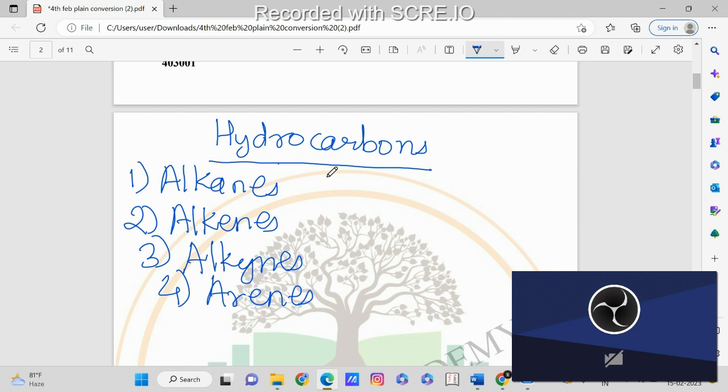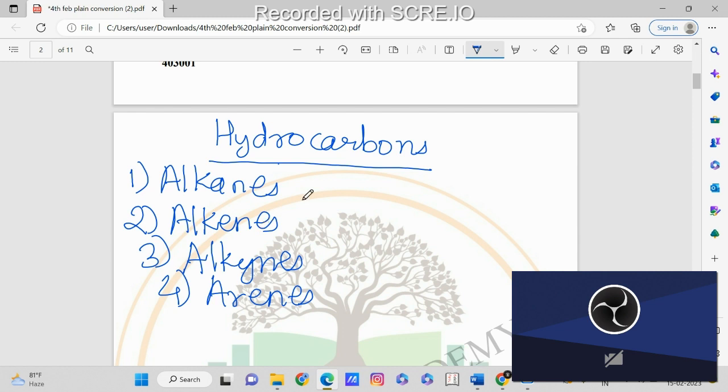You all must have studied this in 10th standard. This was a basic part of the carbon and its compounds chapter. These basic things were there in that chapter. So alkanes are the saturated hydrocarbons having single bonds. Okay. Now next is alkenes.